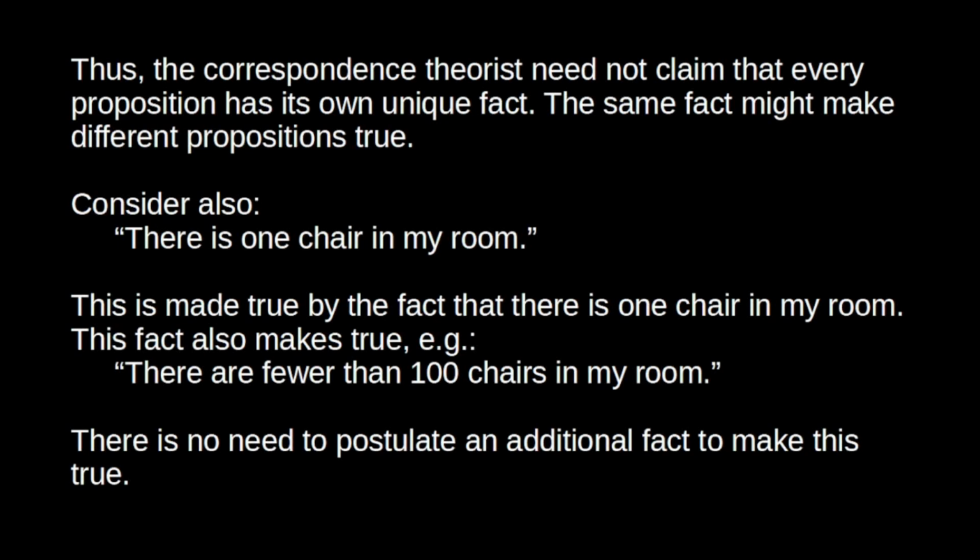So we have the fact that there's one chair in my room. We don't need to introduce some further fact, a fact of there being fewer than 100 chairs in my room. The fact that there is one chair in my room does the job. It makes both of these propositions true. So again, the point here is we don't have to have a unique fact for each true proposition, as long as we can show that for these more complex propositions, we can reduce them to the truth of simpler propositions that do just correspond to the facts.